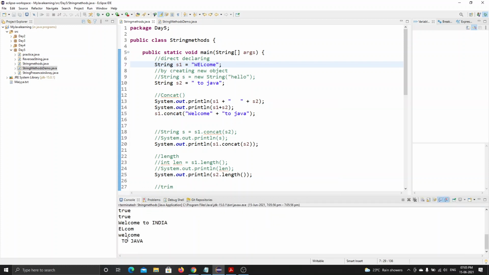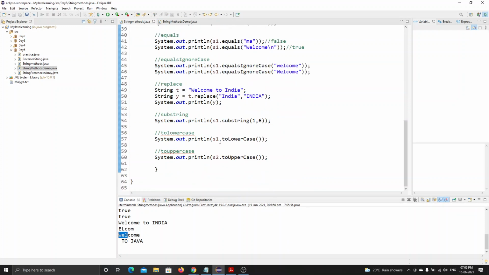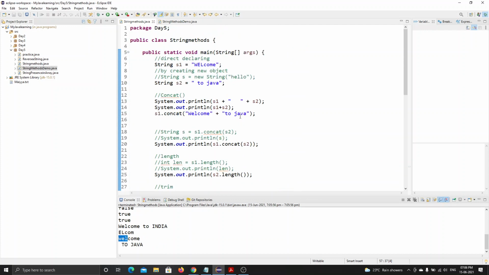See, well is converted back to lowercase, as I said. String 1 is converted to lowercase. It converted welcome, and the last part is in lowercase, right? It keeps the lowercase as it is, but converts the uppercase letters.